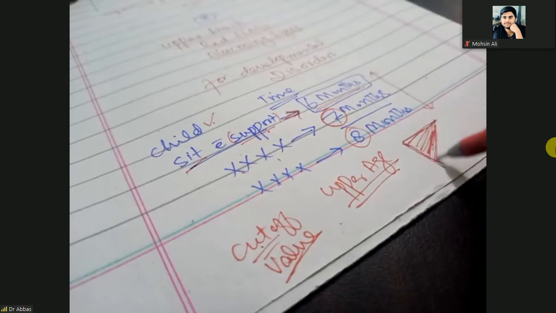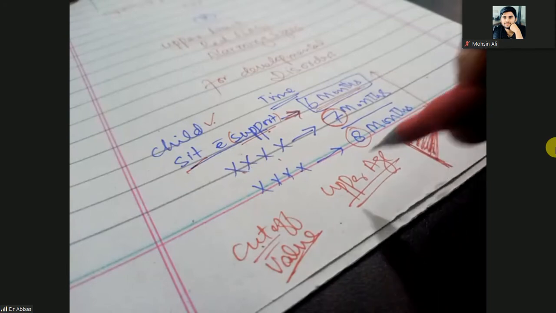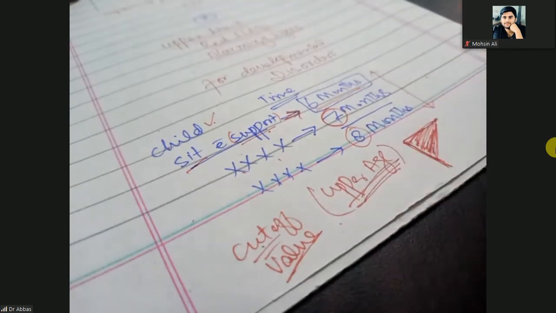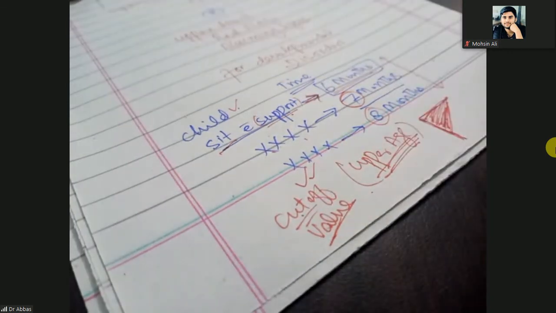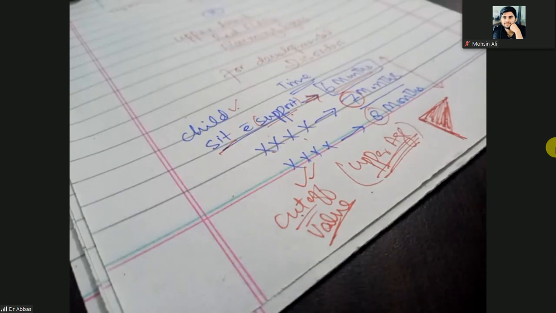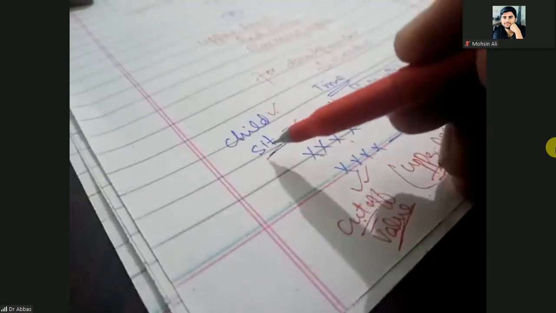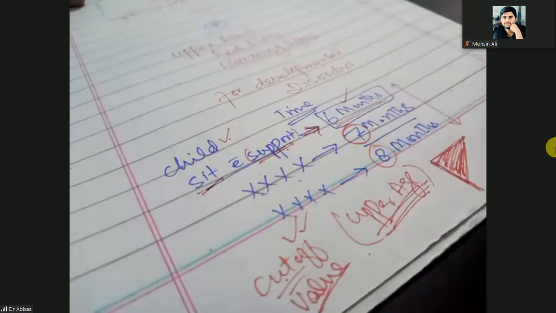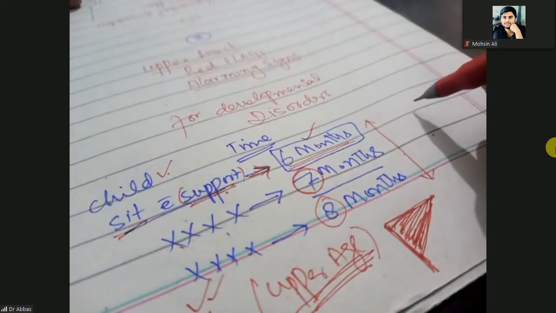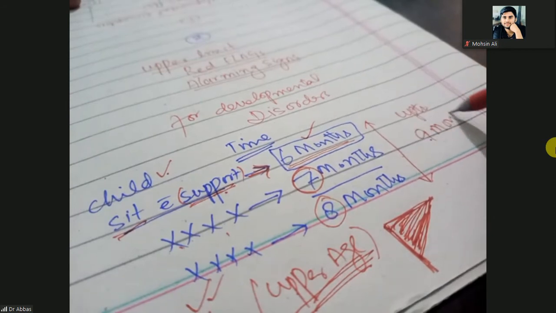When the age of the baby crosses that upper age, that cutoff value, and the child still cannot achieve one specific domain, then you call it a developmental disorder. In this case, the child can sit with support up to 6 months, it is normal, but the same child cannot sit with support up to 9 months.